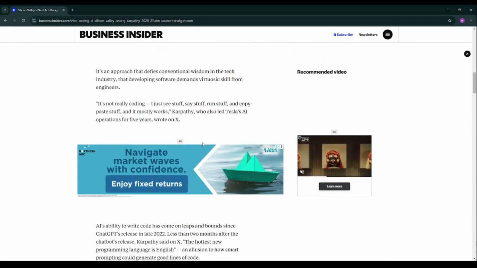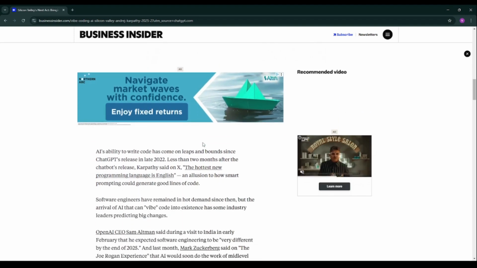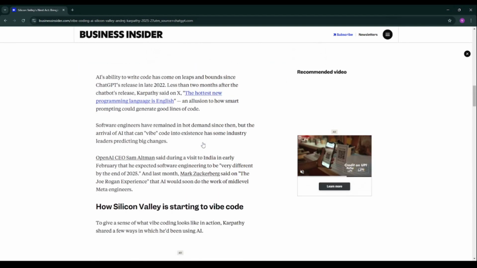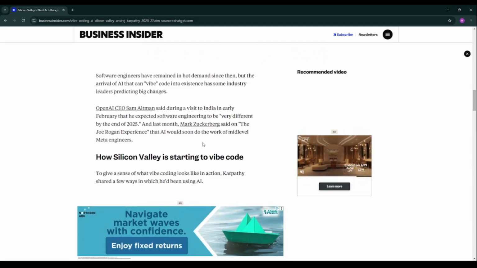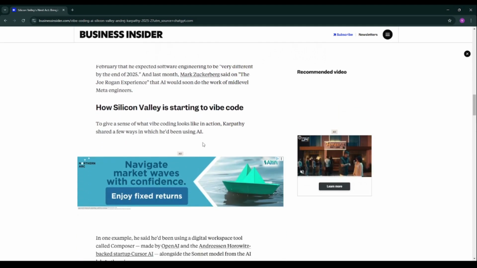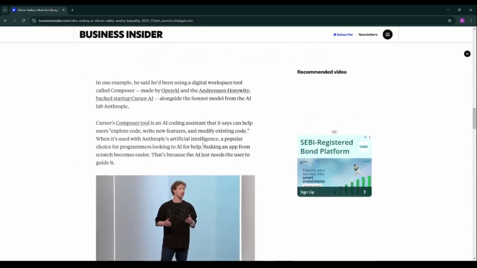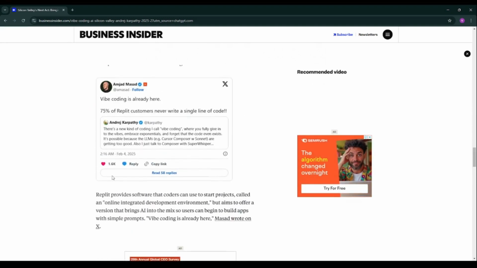Some platforms like Replit are even enabling users to create applications without writing a single line of code manually. However, there are concerns that our reliance on AI generated code might lead to a lack of deep understanding and security risk. That's why it is essential to use an AI as an assistant rather than a replacement. So you can also see the tweets by multiple people saying that vibe coding is already here. 75% of Replit customers never write a single line of code.